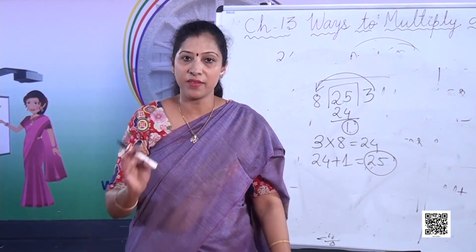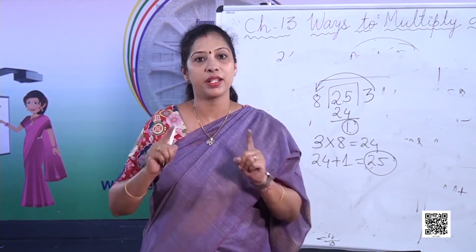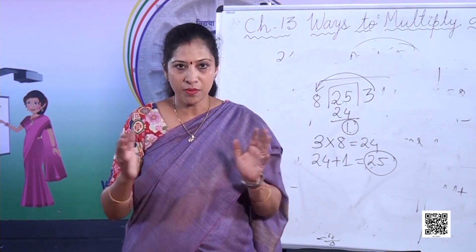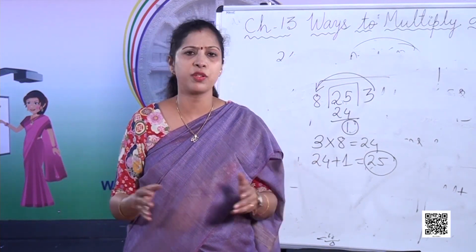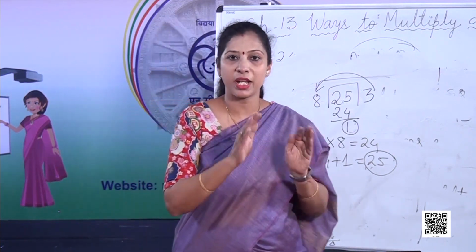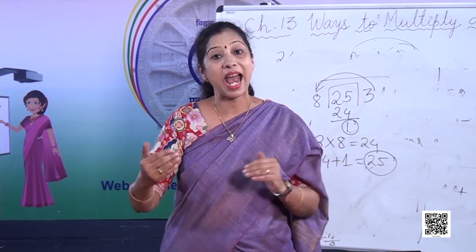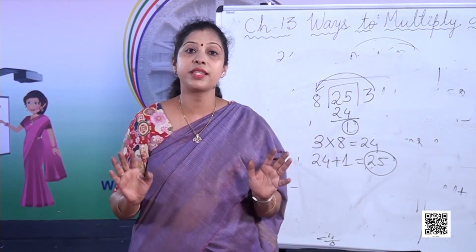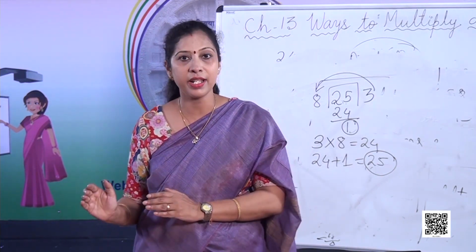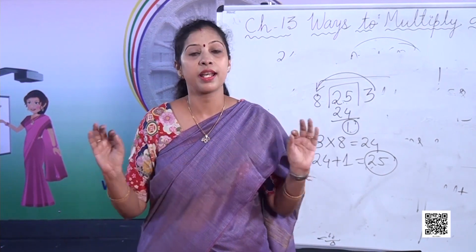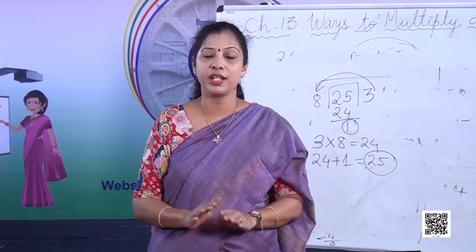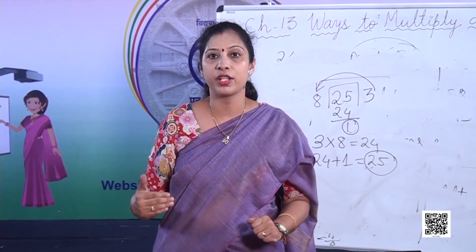Got it? So always remember to check the division: multiply the quotient, the answer which you have got, with the divisor and find the product. And if you have got a remainder, sometimes you don't get a remainder. You get remainder as 0 and sometimes you get a remainder. So what you can do? First, multiply quotient and divisor, find the product, then add the remainder to that. If the answer which you have got is equal to the bigger number which you are dividing, then the division is correct. If the answer is not equal to the dividend, then your division is wrong. So again you have to check your division.